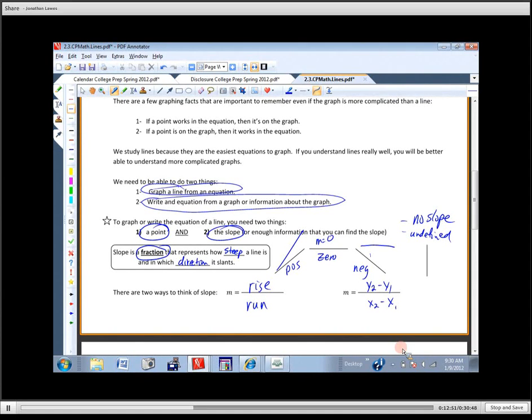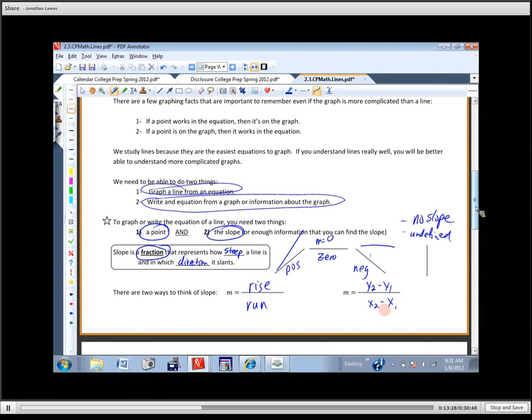And people always have a tough time remembering, gosh, do I have the x's on the top or the y's on the top? Can somebody tell me why it's got to be the y's on top? Y is the rise. Okay, what axis goes this way? If the rise is on the top, everybody remember rise over run. Okay, if the rise is like this, that's the y direction. Okay, so it's y's on top, x is on the bottom. Okay, any questions there? Okay, go ahead and flip the page over.